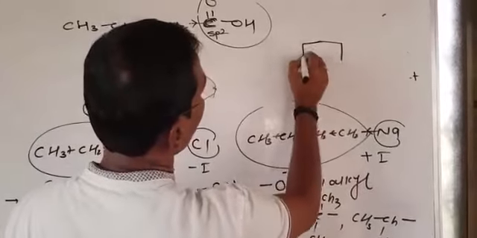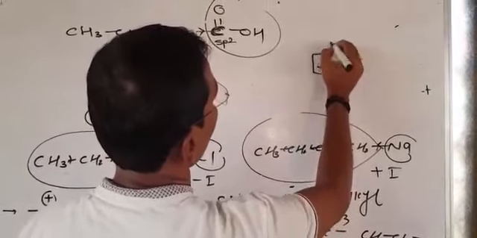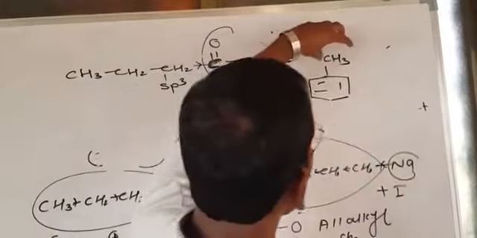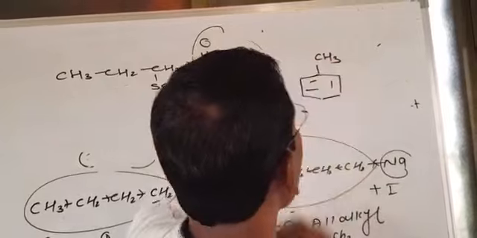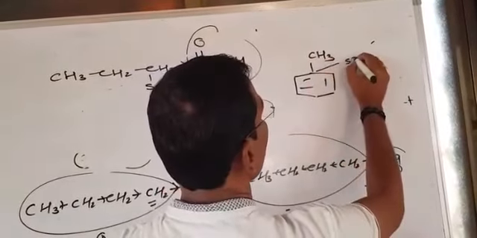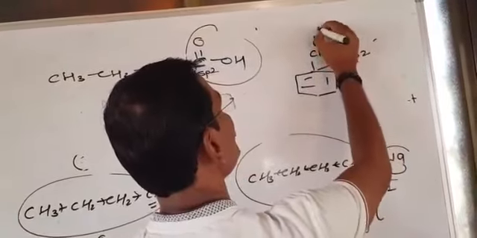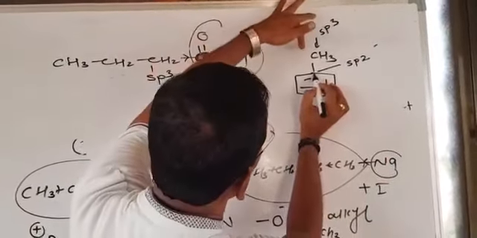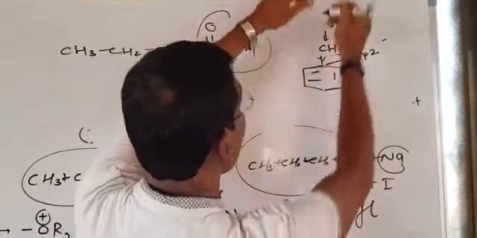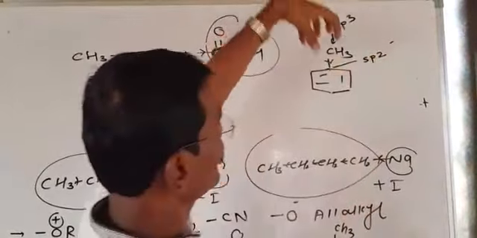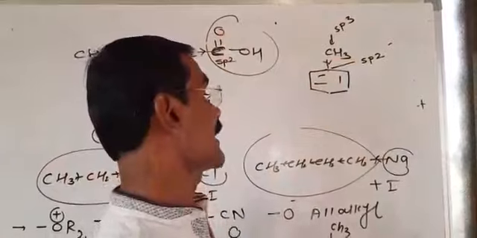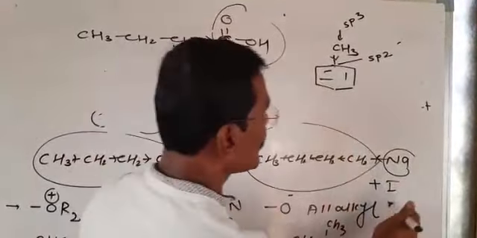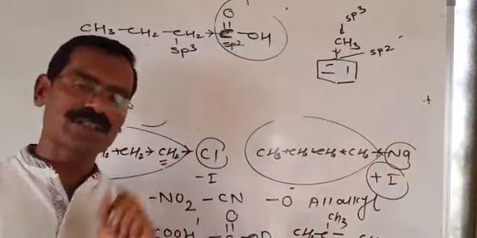Now suppose I have this type of compound, with CH3 attached. If I ask you one question, what is the effect of CH3 on this benzene ring? The carbon of benzene is sp2 hybridized and the carbon of CH3 is sp3 hybridized. It means that the electronegativity of this carbon is more than the CH3 carbon. Therefore, CH3 donates electron density toward this carbon atom. Therefore, CH3 acts as an electron donating group, and when an atom or group donates electrons, such an inductive effect is called the positive inductive effect.